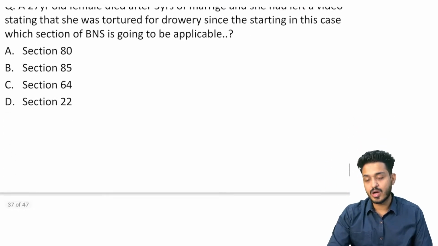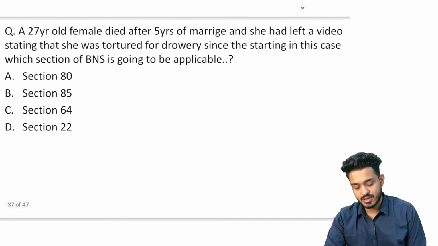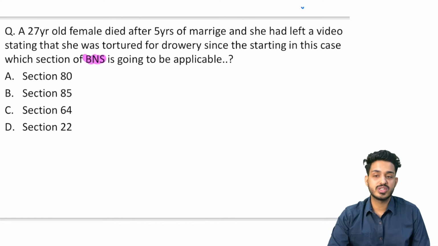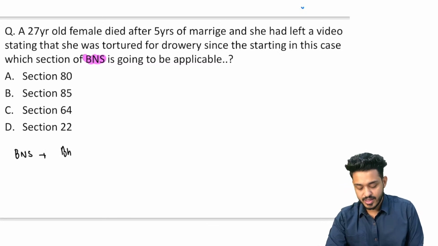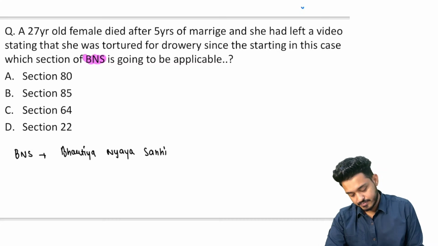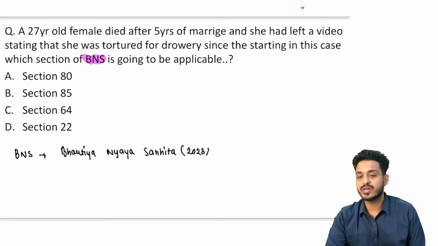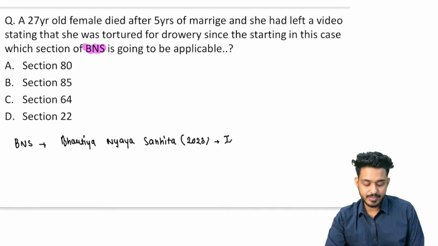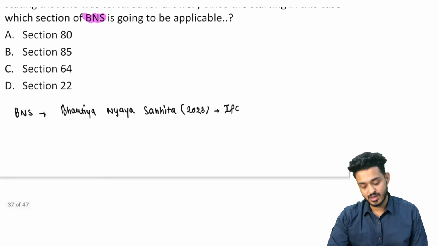Next question. Now we do not have IPC; the IPC has changed to BNS. Earlier we had IPC, now we have changed it to BNS. What is this BNS? This is going to be Bharatiya Nyaya Sanhita. It has come into action from 2023. Earlier we used to call it the Indian Penal Code, IPC. Now we are having BNS, Bharatiya Nyaya Sanhita, right?